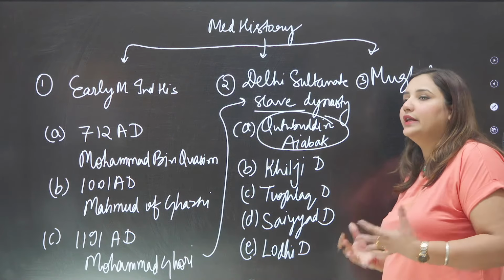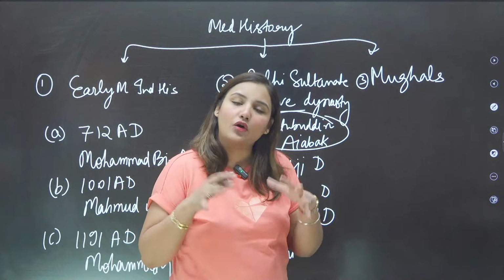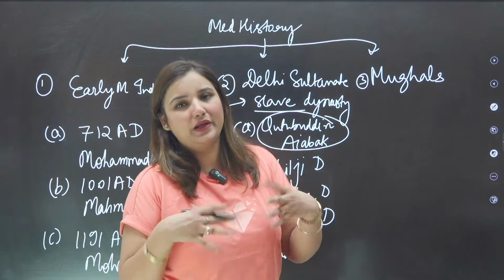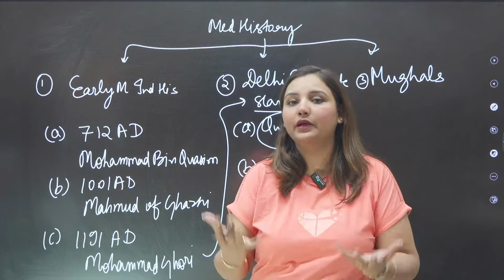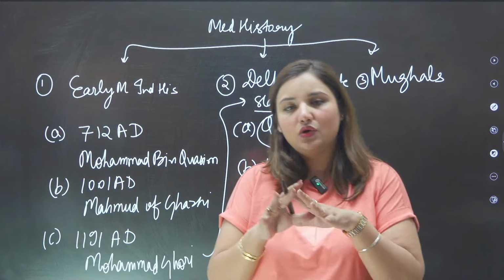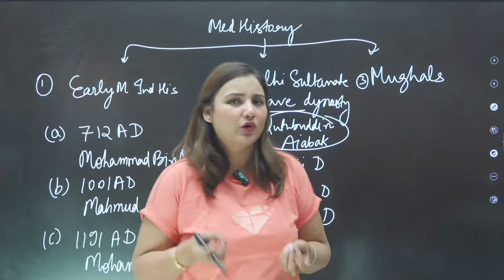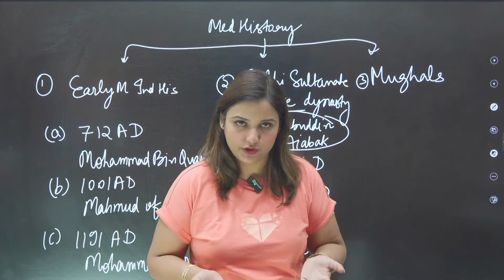Now Qutbuddin Aibak basically died due to falling from a horse in a polo game. He was playing horse polo. So he ruled for around 4 years only, and after him the next ruler came, and he was not that good. He is also known as Aarambh, but he only ruled for 8 months. After 8 months, he was removed by Iltutmish.